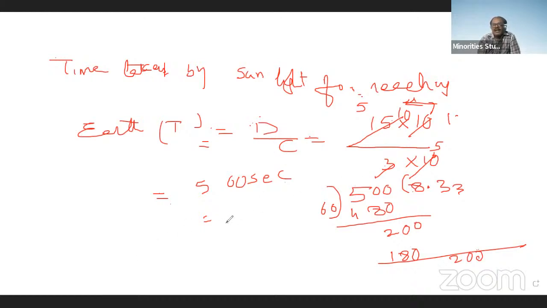But here we are taking 15 into 10 to the power of 7. If you take the exact value, 14 crores 95 lakhs 98,000, then we will not get 500 seconds, but 499 seconds.